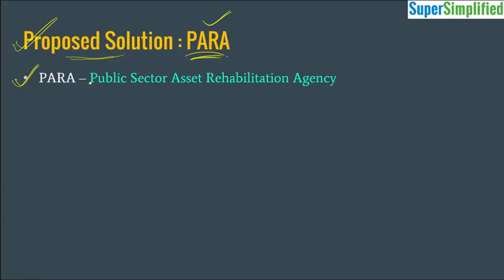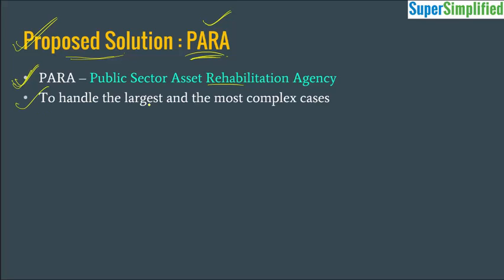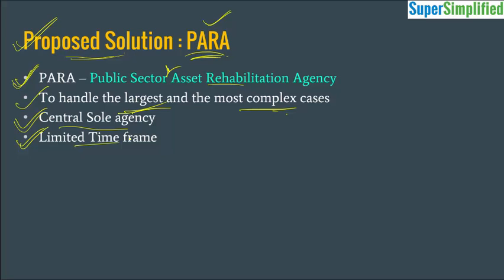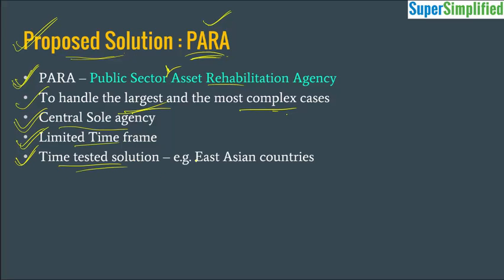It says that another agency called PARA is required, which is the Public Sector Asset Rehabilitation Agency. It will handle the largest and the most complex cases, and very importantly, it will be the central sole agency to take care of the asset rehabilitation process, and a limited time frame will be given to complete this activity. And the Economic Survey says that this is a time-tested solution. Many East Asian countries adopted this after they faced a severe economic crisis in the 90s. And how is the Economic Survey sure that this will be an effective solution?